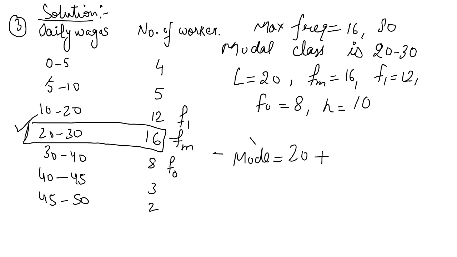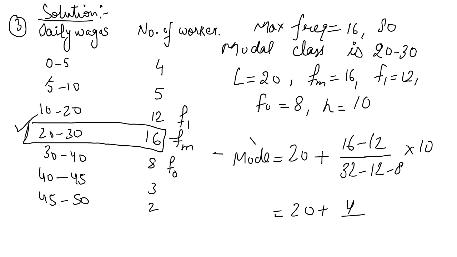All of you can write down the formula firstly, then put the values. Fm minus F1 divided by 2Fm minus F1 minus F0 multiplied by H. 20 plus 4 by 12 into 10. 23.33.